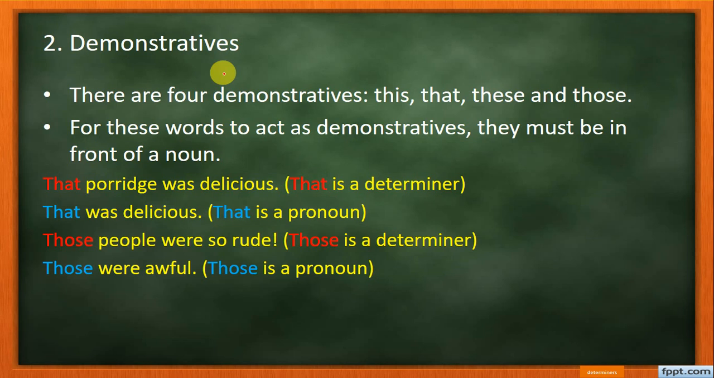So demonstrative means willing to show that you care about someone. Like demonstratives are words that point out a noun in a sentence. So there are four demonstratives. Demonstratives are words which point out or determine a noun in a sentence, right?